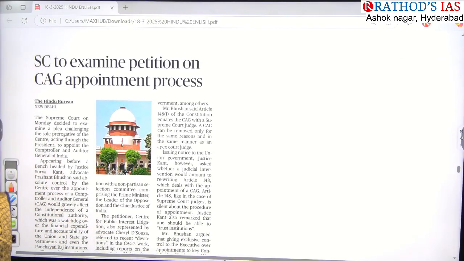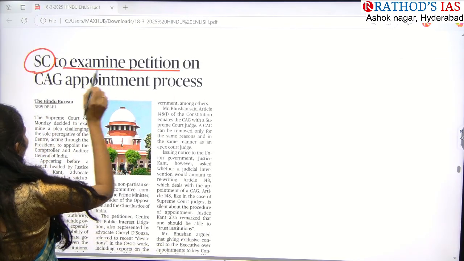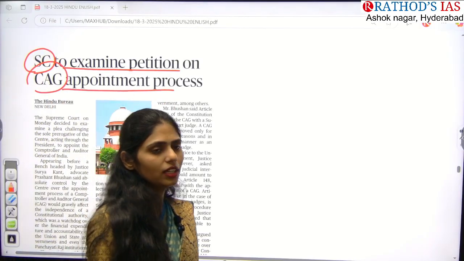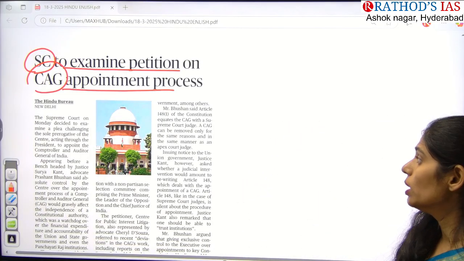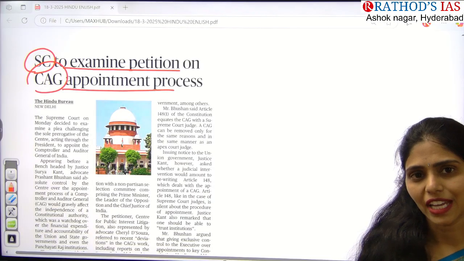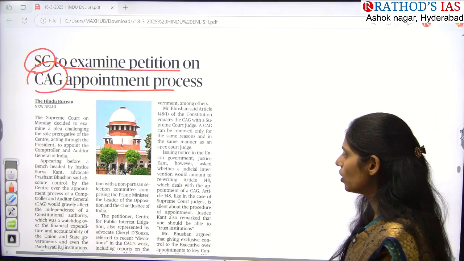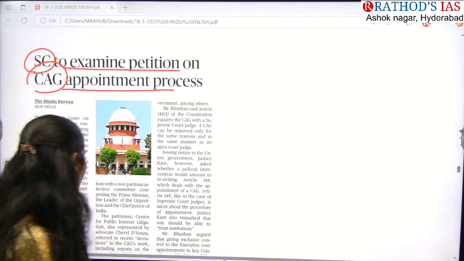And now let us see the next article. Title says Supreme Court to examine petition on CAG appointment process. So actually this topic is important from your polity, GS paper 2. In polity you will be coming across this CAG, that is Comptroller and Auditor General. It is one of the constitutional bodies that we have. Okay, so what you have to see, guys?